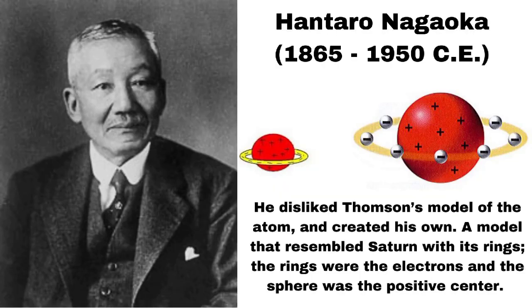Hantaro Nagaoka, a Japanese physicist, disliked Thomson's model of the atom and created his own. A model that resembled Saturn with its rings. The rings were the electrons and the sphere was the positive center. Nagaoka's model was not accurate, and it was left to Bohr and Rutherford to fix that.